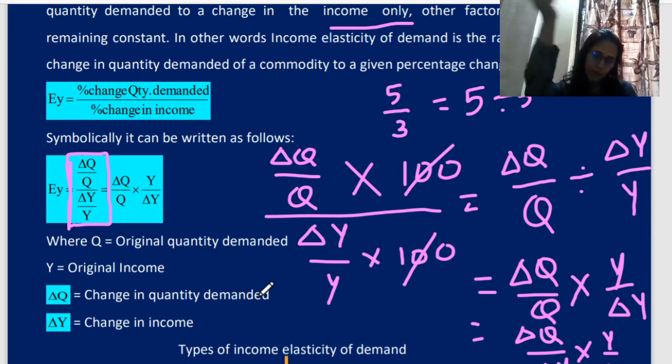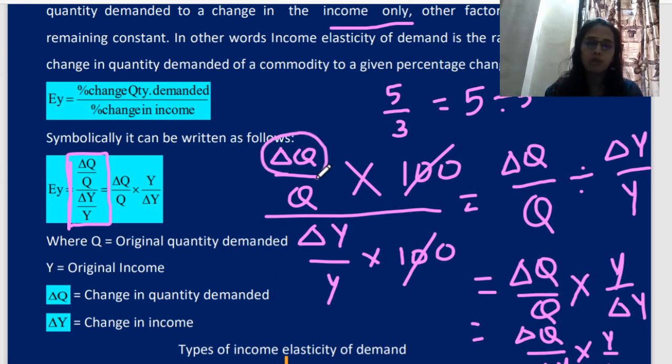For example, if I say my income is 5,000. Earlier my income was 5,000 and now it has changed to 7,000. So there is an increase. But if I ask you what is the change, what you will do? New minus old. 7,000 minus 5,000 means change means 2,000. So you have to write over here change. Change means old and new.